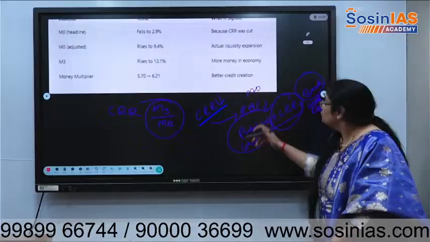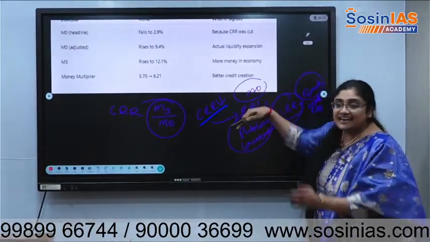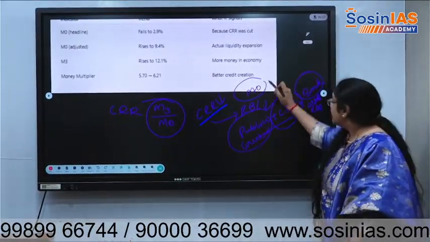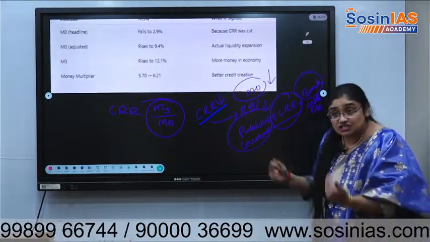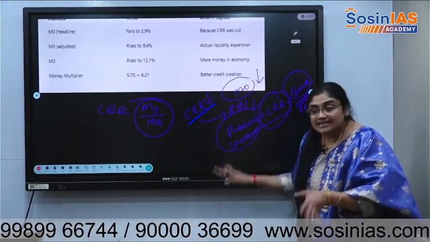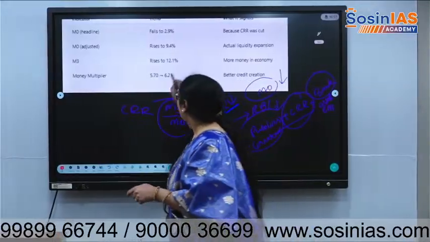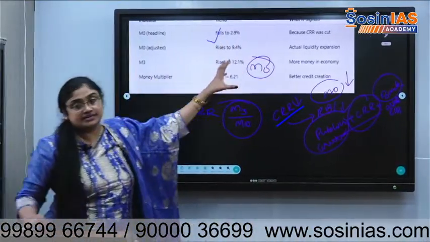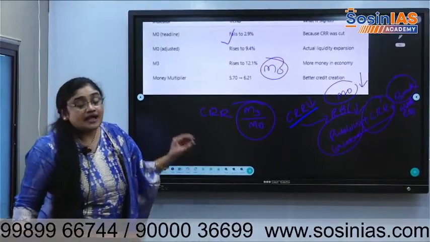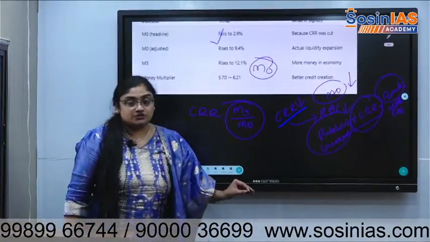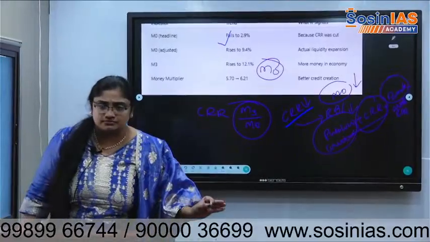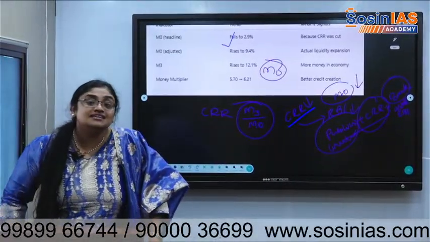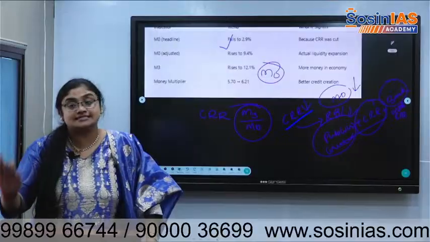If CRR reduced, the value of money compared to last year to this year, M0 might structurally reduce. Right now what is happening? M0 has structurally reduced. It means it fell by 2.9%. Okay. Structurally, or technically, it reduced. Number wise it reduced. But that does not mean money circulation is less in the economy.